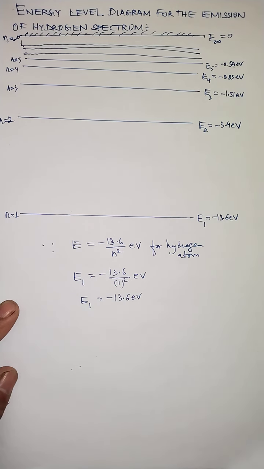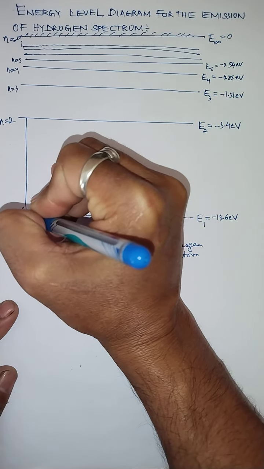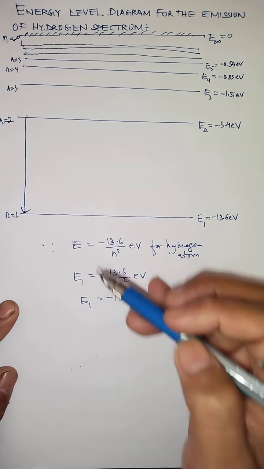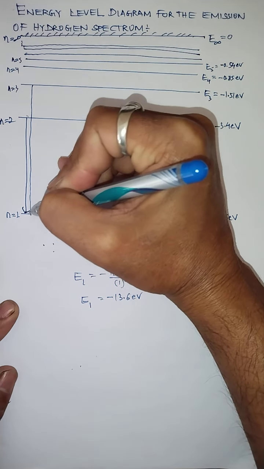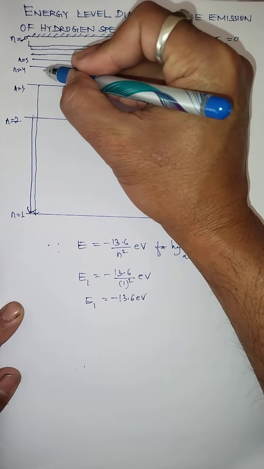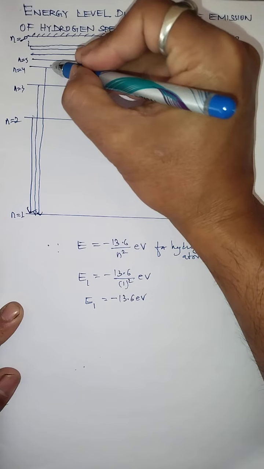Okay, and we know when we talk about Lyman series, it is that series of hydrogen spectrum when electrons jump from the higher orbits like 2, 3, 4 up to infinite orbit to the lower orbit. So what is the lower orbit in Lyman series? 1. So what happens when electron jumps from 2 to 1? This arrow says the electron jumping from 2 to 1, we get Lyman series. Similarly, when electron jumps from 3 to 1, we get Lyman series. Similarly, if electron jumps from 4 to 1, we get Lyman series.